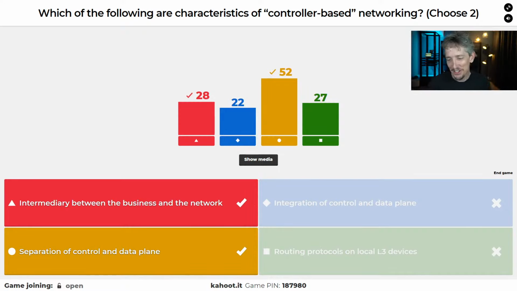All right, the intermediary between the business and the network. I mean, here's the goal, right? The goal is to have a business, an organization that needs network services. And so what we want to do at the top of this chain is say we would like QoS, we want assurance, etc., these features and functionality. And then we basically through the apps communicate our intent.